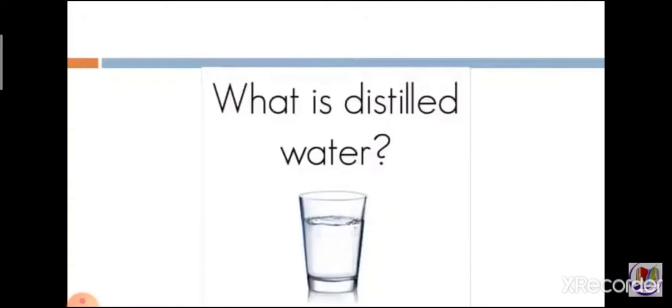So distilled water can be prepared by heating the water until all the vapors of water get converted into steam. When the steam or the vapors condense or cool down, it becomes distilled water. So when the vapors come back again to the liquid form, that water is known as distilled water. And this distilled water is free from all the chemicals and all the impurities and contaminants like bacteria, viruses. So this is how distilled water is prepared.